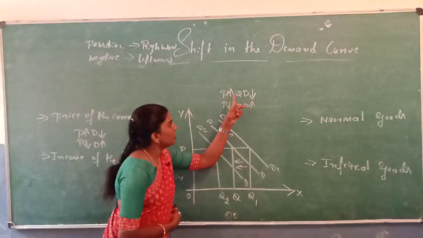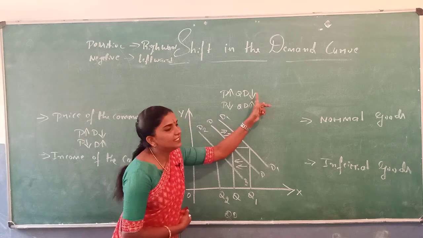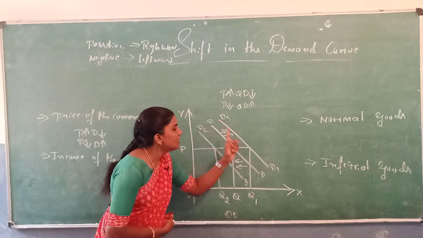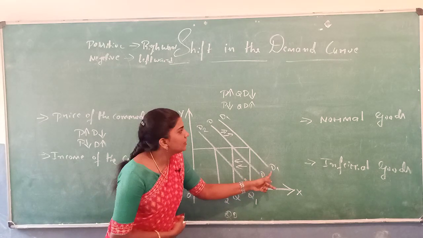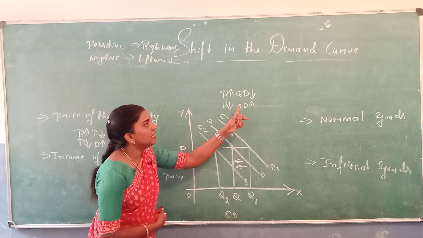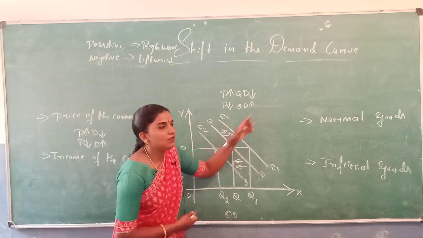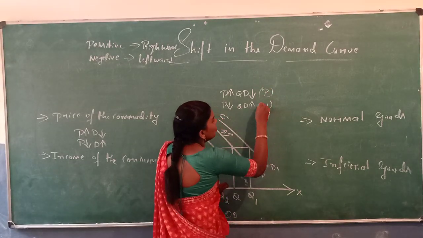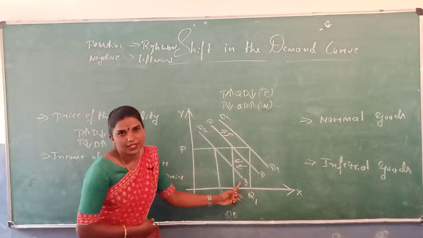When the price of the commodity increases, the demand for the commodity decreases. This is the positive effect. So the demand curve shifts from DD to D1 D1. The demand curve is shifting from DD to D1 D1. Similarly, if the price of the commodity decreases, the demand for the commodity increases. This is the negative effect. This is the positive effect and this is the negative effect. So the demand curve shifts leftward like DD to D2 D2.